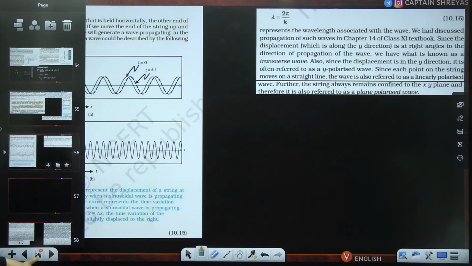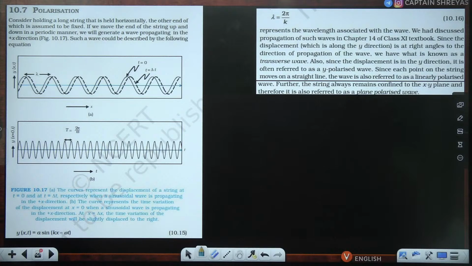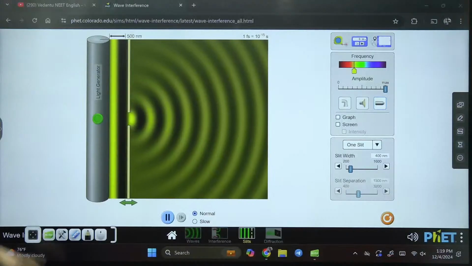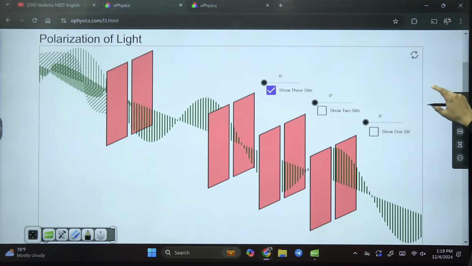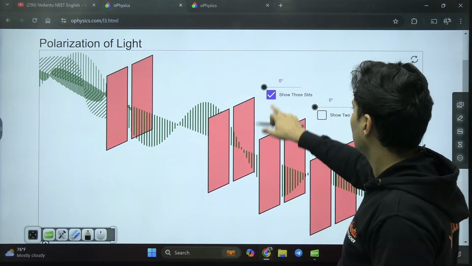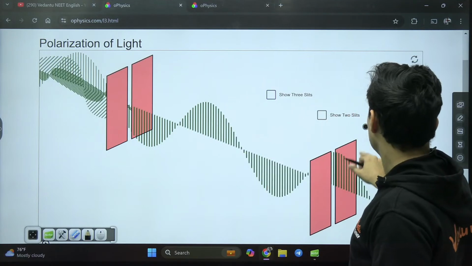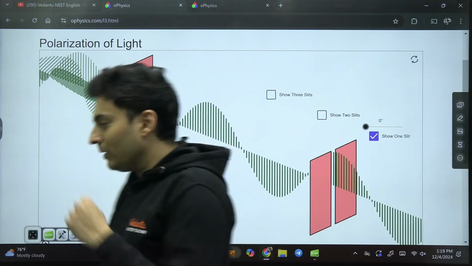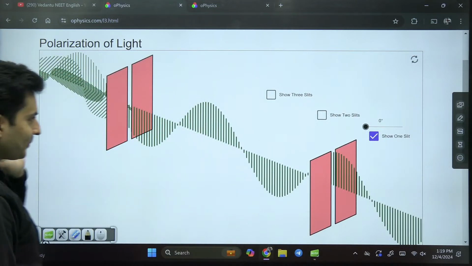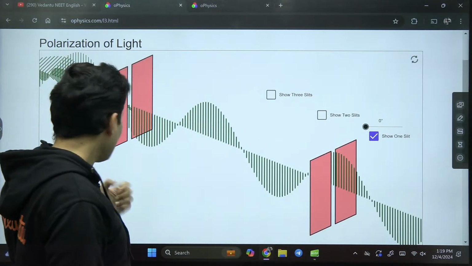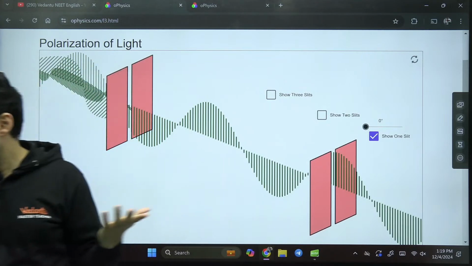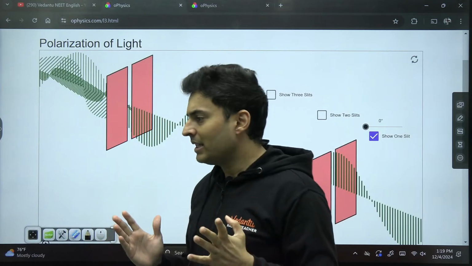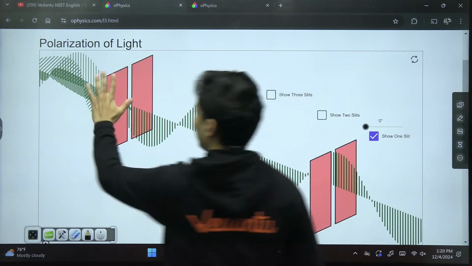Okay, now let's come to polarization. This is another interesting phenomenon. Basically, light, we know, is a transverse wave.